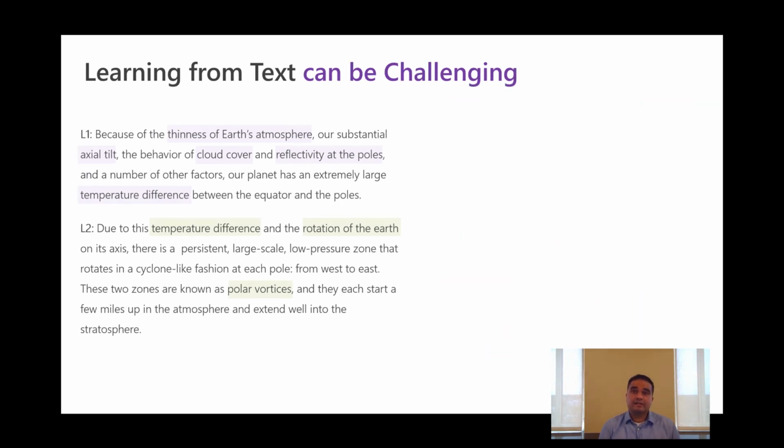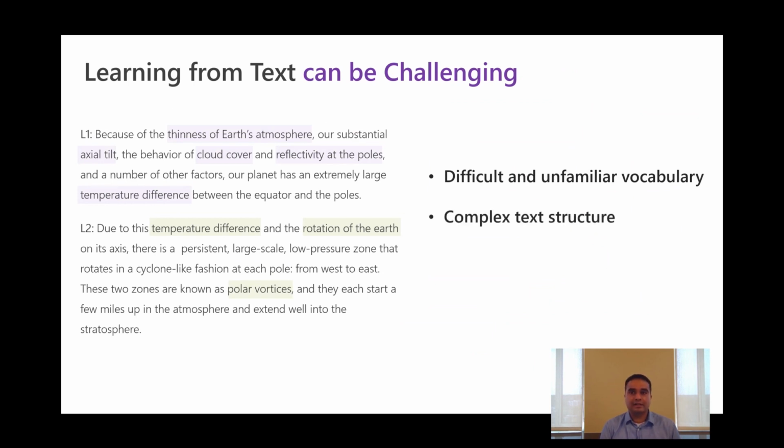But for many readers, building these associations in the mind can be challenging. Science text often includes difficult and unfamiliar vocabulary. The text structure can be complex and include generalized descriptions as well as specific instantiations that the readers need to connect and make inferences about. And finally, readers may be limited in their working memory and attention that may result in a fragmented understanding of the text.